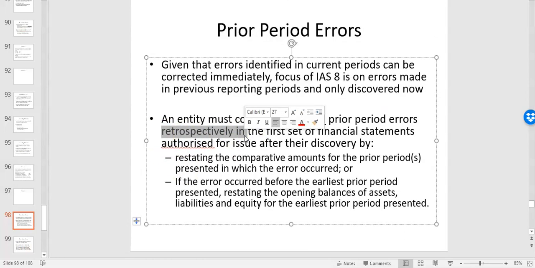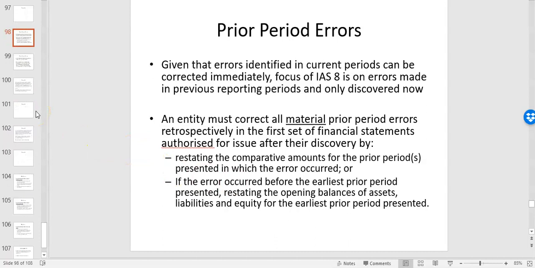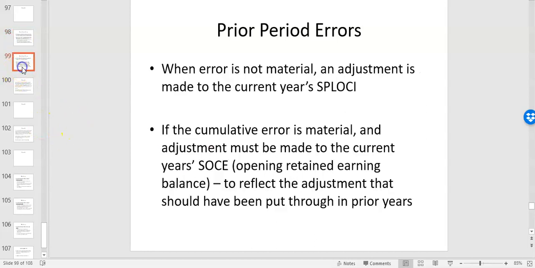So again, similar to what we've done with change in accounting policy. If you spot an error in depreciation that's material, you need to go back to last year's accounts, update that depreciation, which then updates opening retained earnings, and it will also update your opening net asset figure in terms of property, plant, and equipment. So you have to go back to the earliest period in which the error occurred. But generally for the exams, you'll just be going back to the prior year and updating the opening balances brought into the current year. You won't be preparing more than one set of financial statements, but you will be asked to explain the accounting treatment. And if it's a material prior period error, you must apply it retrospectively.